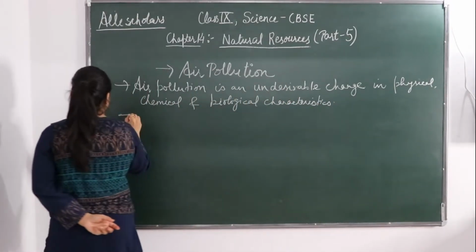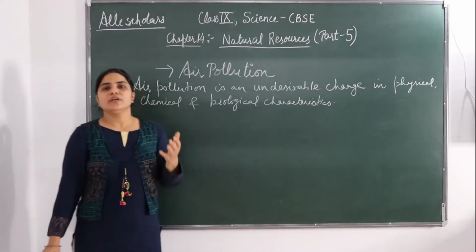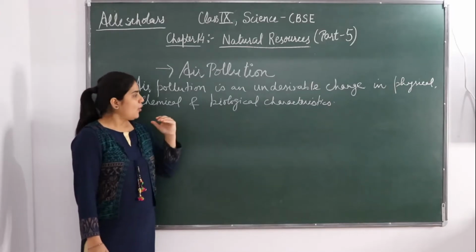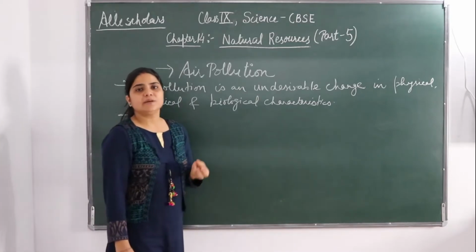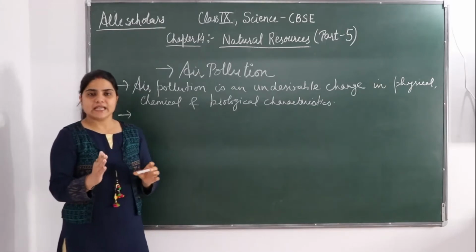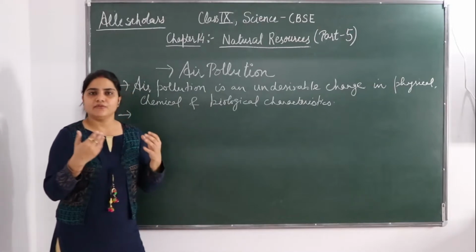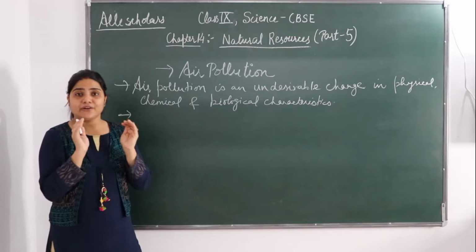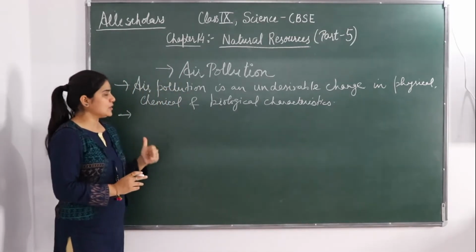Fine. So next, this air pollution is caused due to the increase in the content of harmful components, or you can say harmful substances. That harmful substances can be what? The pollutants. So air pollution is caused basically when there is an increase in the harmful components, harmful substances, or pollutants. जब harmful substances का increase हो जाएगा air में, तो क्या cause करेगा वो? Air pollution को cause करेगा.